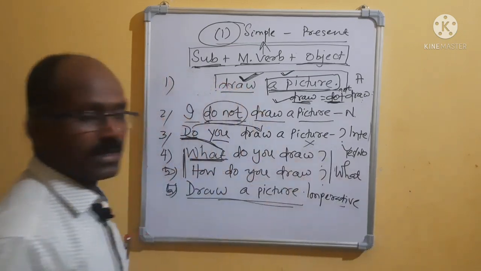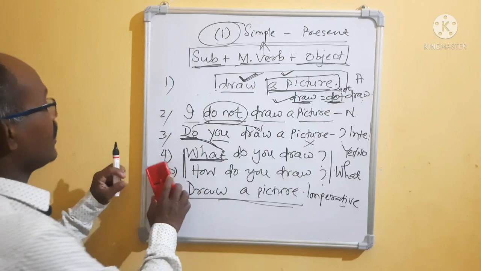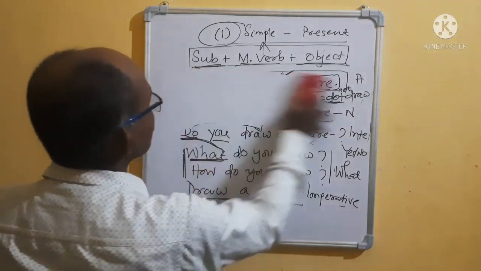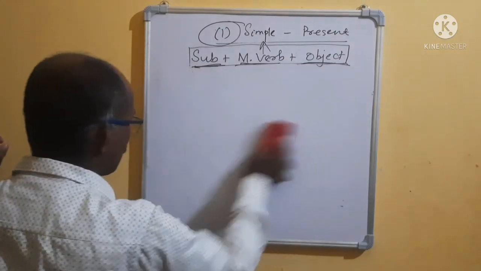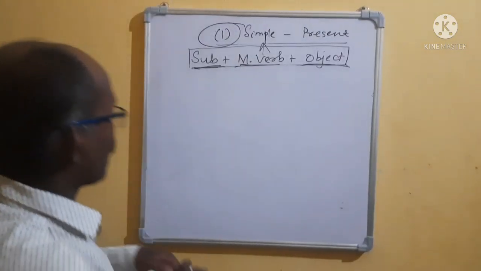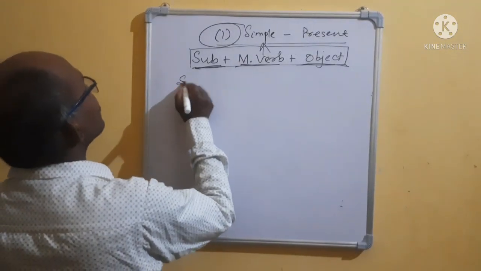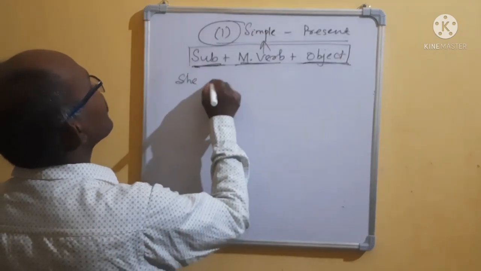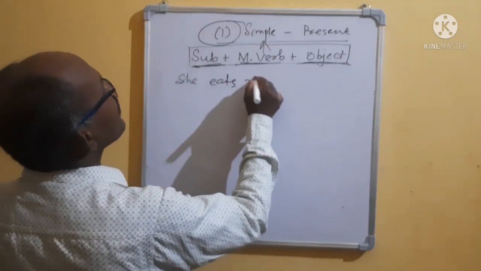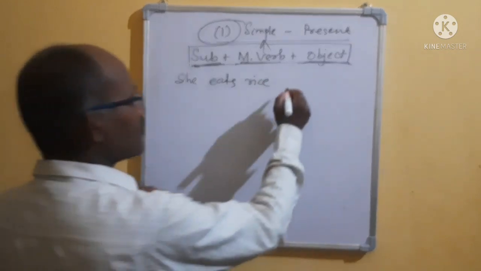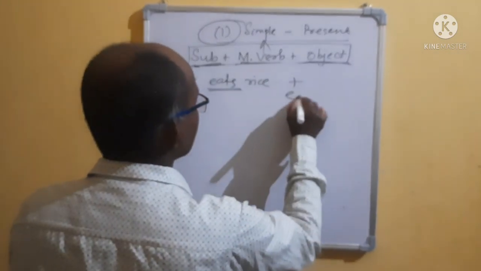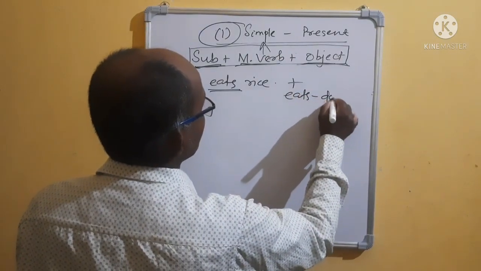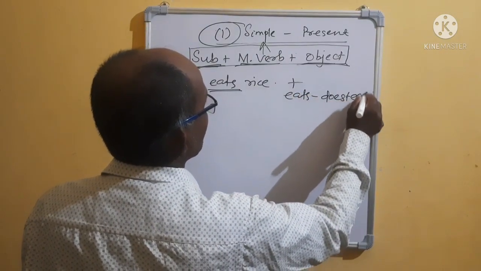Another example I am taking. Okay, you understood this one? Another example I am taking. Okay, last example. Like that you will be able to do it. Suppose I wrote, she eats rice. Okay, positive, make it negative. While negative, eats means does plus eat. Okay, have you got it?